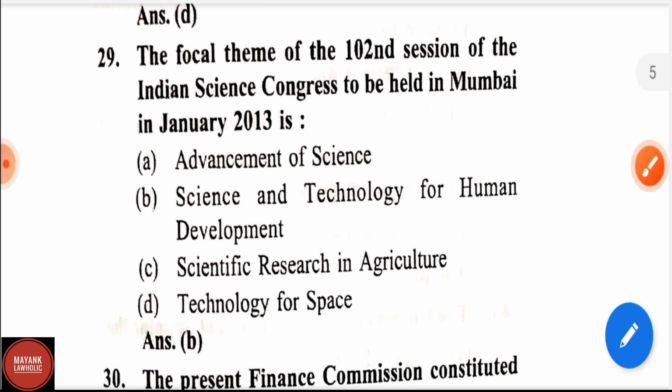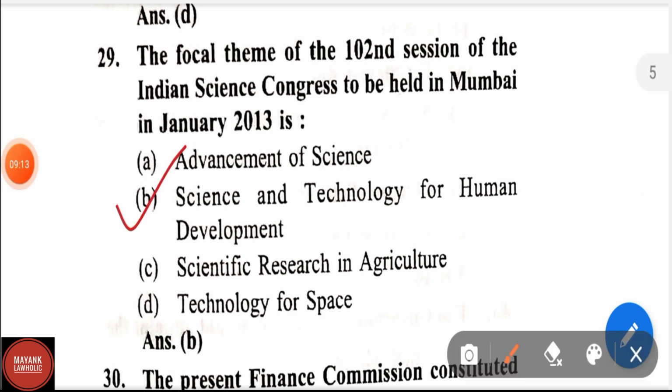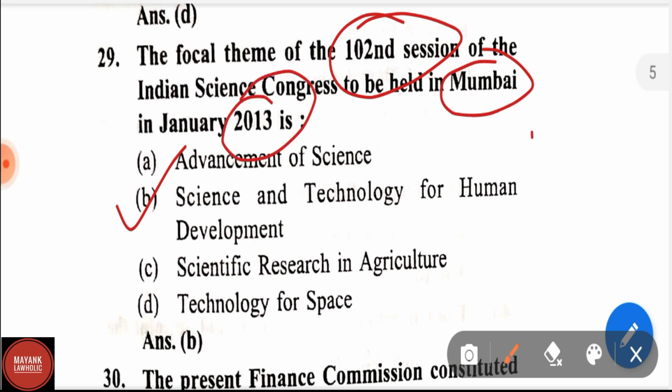Question number 29. The focal theme of 102nd session of Indian Science Congress to be held in Mumbai in January 2013 is Advancement of Science, Science and Technology for Human Development, Scientific Research and Agriculture, Technology for Space. Correct answer is Science and Technology for Development. This question about the 102nd Science Congress, which was held in Mumbai in January 2013, is asked.